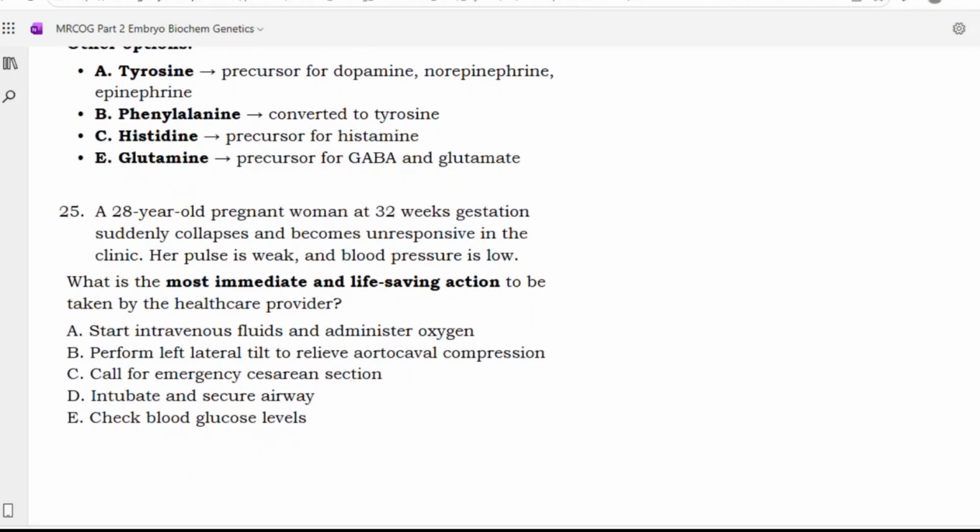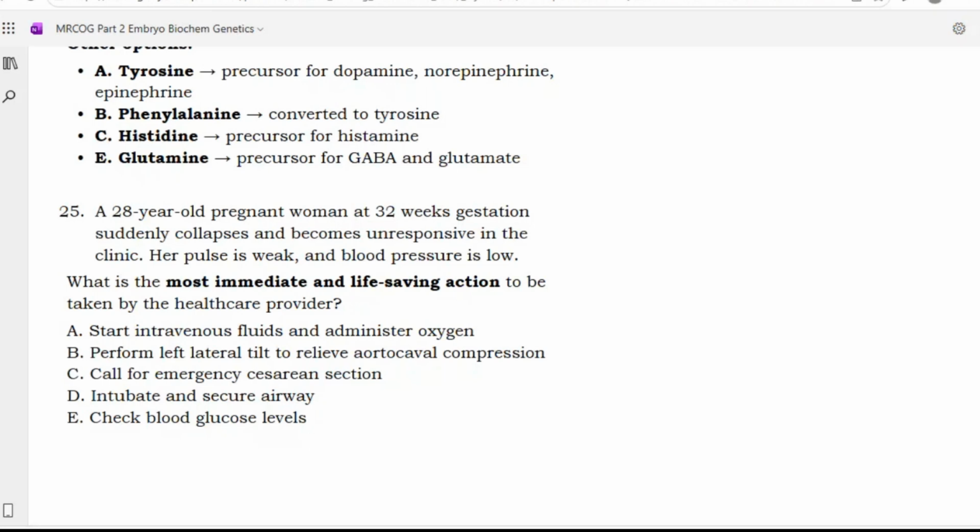A 28-year-old pregnant woman at 32 weeks of gestation suddenly collapses and becomes unresponsive in the clinic. Her pulse is weak and blood pressure is low. What is the most immediate and life-saving action to be taken by the healthcare provider? Start IV fluid and administer oxygen. Perform left lateral tilt to relieve the aortocaval compression. Call for emergency C-section, intubate and secure the airway.